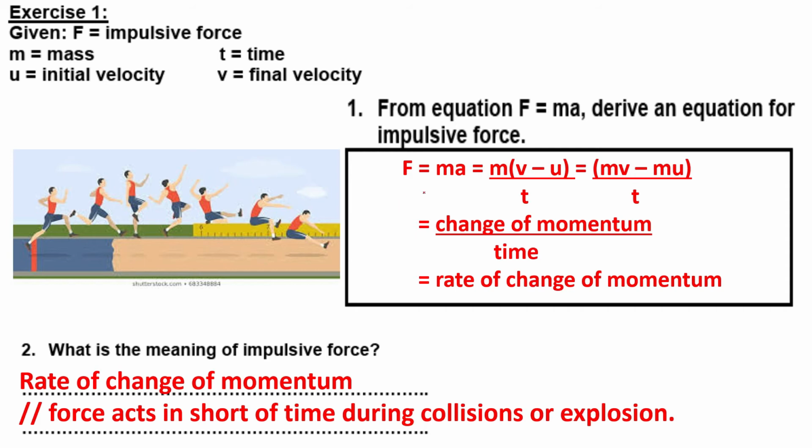So F equals ma. a is v minus u divided by t. Then we expand it, you get mv minus mu divided by t. And I already told you this is the final momentum and this is the initial momentum. If we simplify it, it becomes change of momentum. Then we divide by time, so you get rate of change of momentum, because it is divided by time, right?